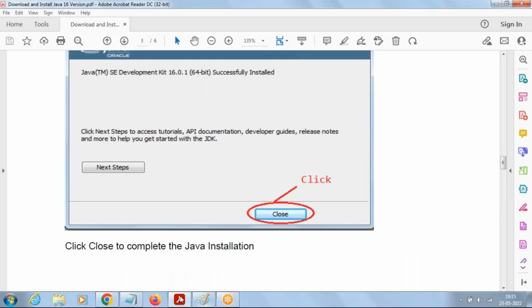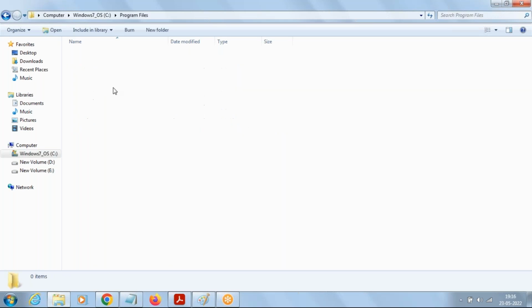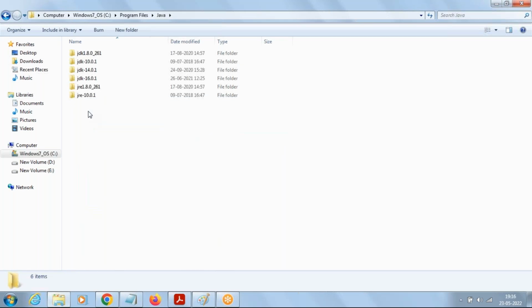That's it. By default, where will Java get installed? In the case of Windows, C drive program files. It creates a folder Java under that, JDK 16. See here, observe, I'm having JDK 8, JDK 10, JDK 14, JDK 16 like this. So in our operating system, we can have multiple Java versions, no problem.